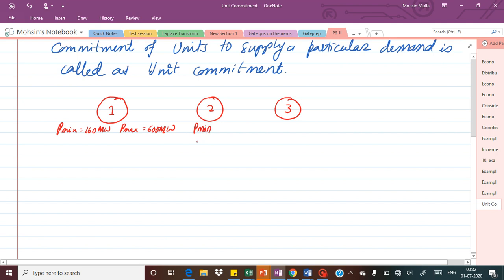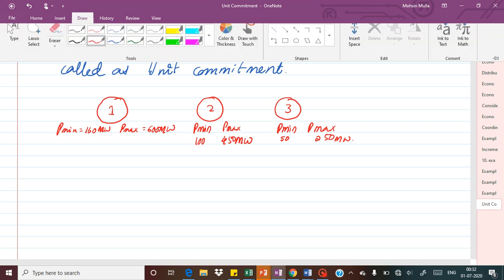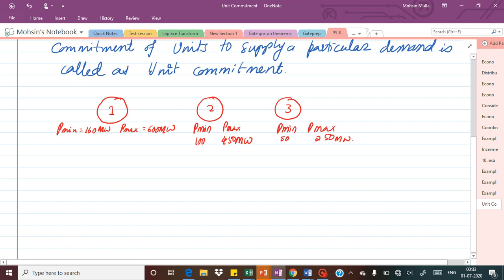For the second unit, P minimum is 100 megawatt and P max is 450 megawatt. For the third unit, P min is 50 megawatt and P max is 250 megawatt. Likewise we have minimum and maximum values, and these units will also have their own cost equations.